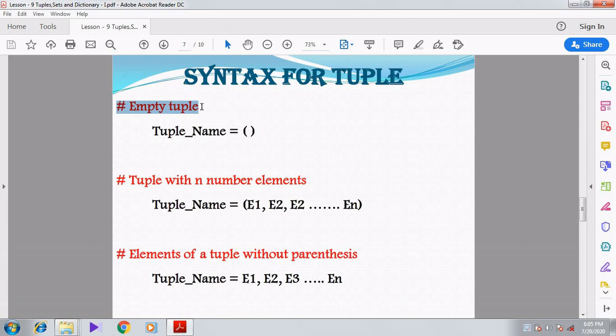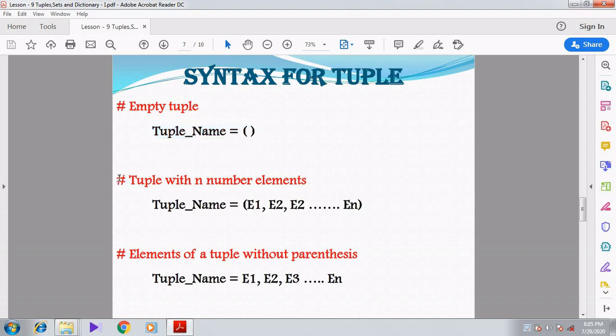So how can we create? Tuple name equal to, just give the parentheses alone. No need to specify any element. Just empty parentheses represent that it is an empty tuple.